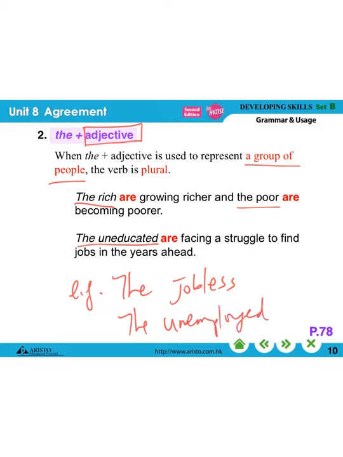Even though you don't see any S here because they are adjectives, and that's why we don't add S, actually we are referring to that group of people, and that's why we have to use a plural verb after that. So basically, these two are the common cases to tell you when we are going to use plural verbs.